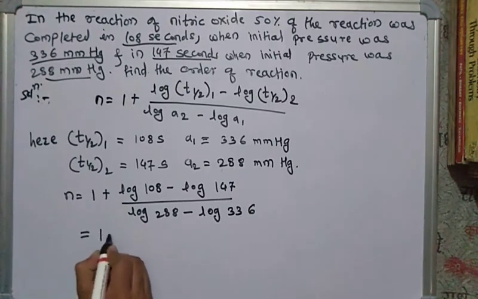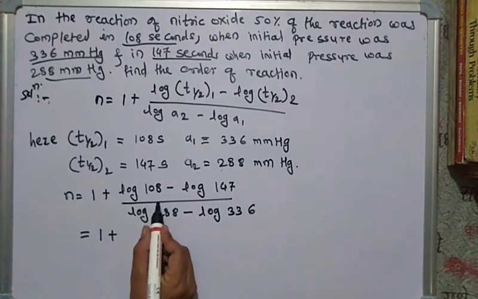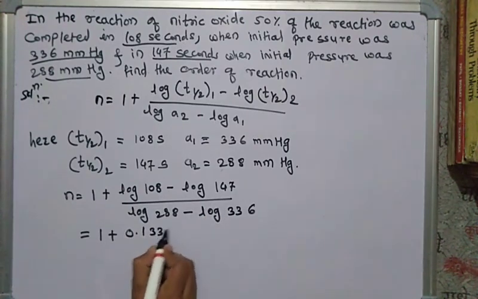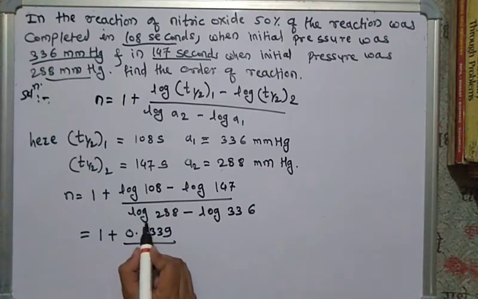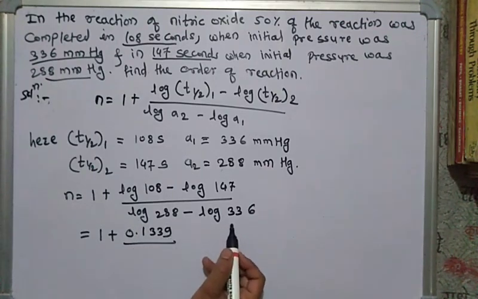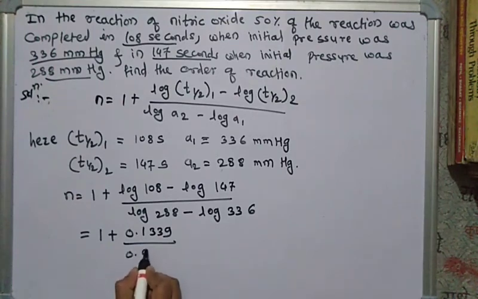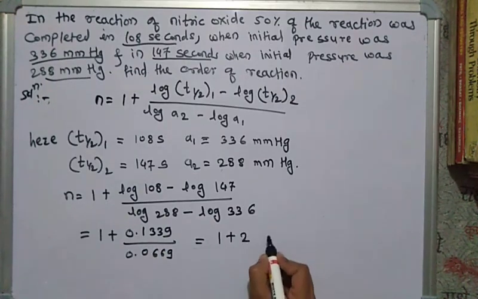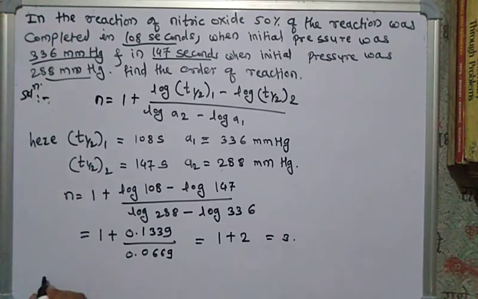Solve this: 1 plus log of 108 minus log of 147 is 0.1339, divided by log of 288 minus log of 336 is 0.0669. So 1 plus this division, which is 2, is equal to 3. Therefore the order of reaction is 3. Thank you.